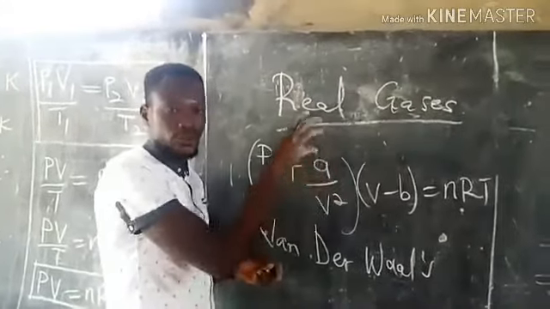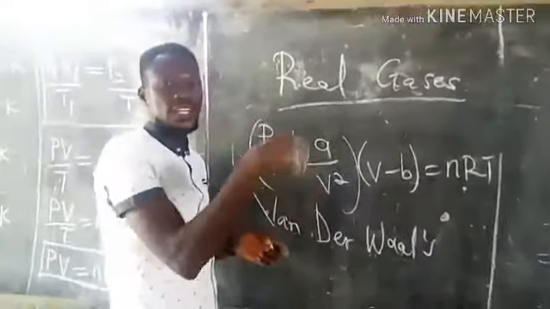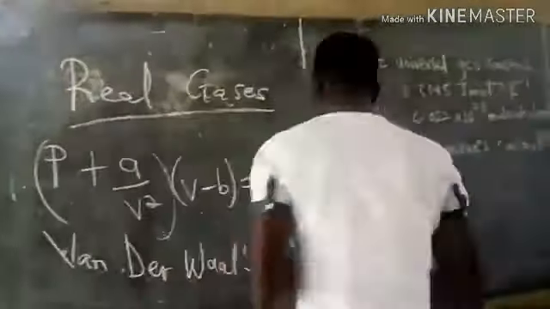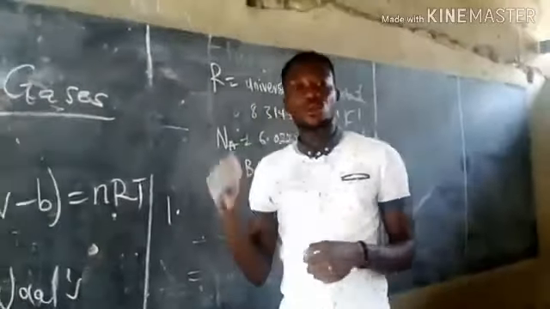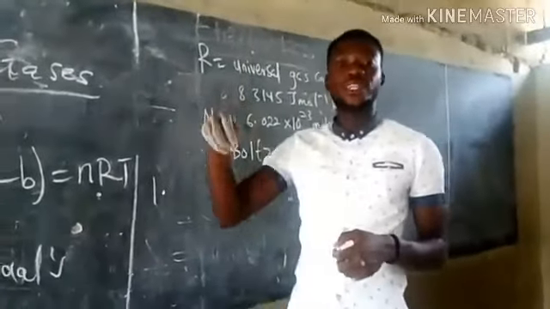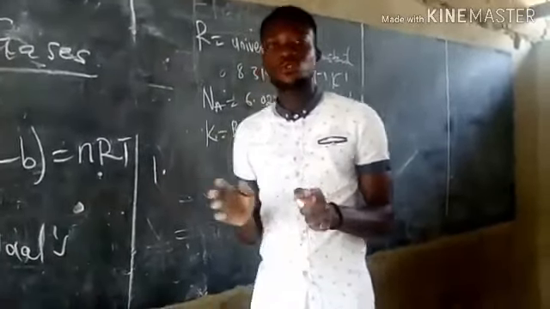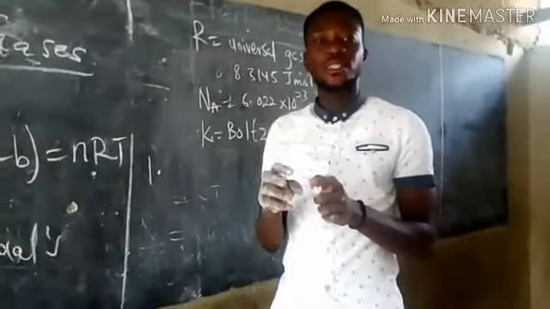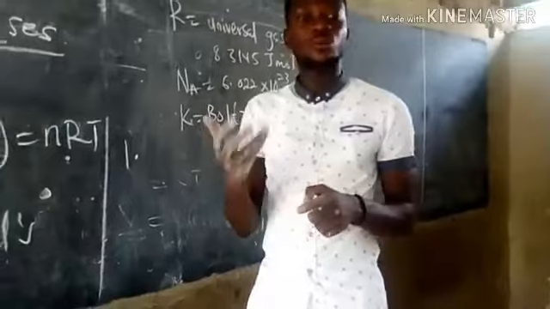This equation is based on van der Waals assumptions of gases. And the first assumption, van der Waals says, is that the volume of the molecules of the gas as compared to the volume of the container the gas is occupying can never be neglected. So here we have to consider the volume of the molecules of the gas, because the molecules have a definite shape and an appreciable size.